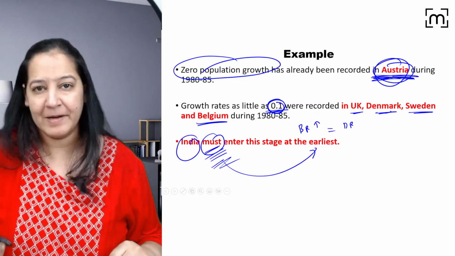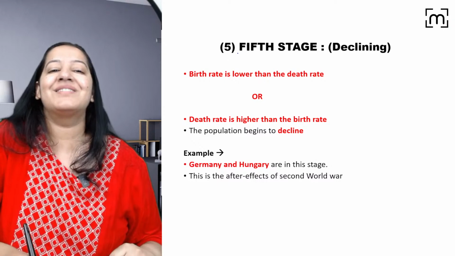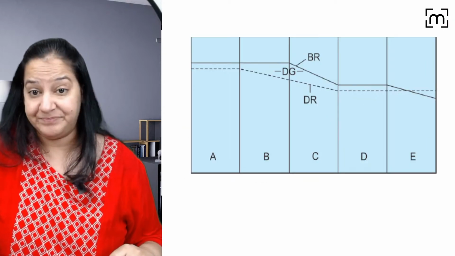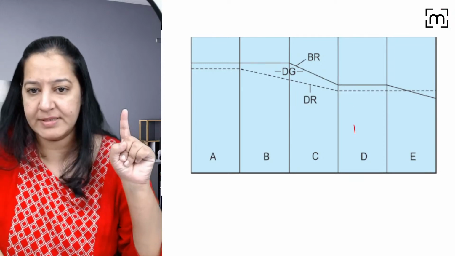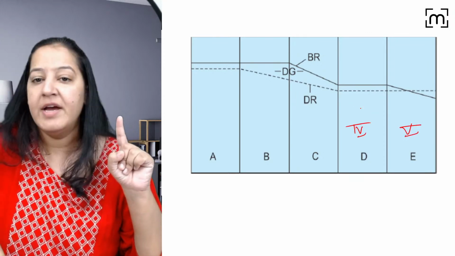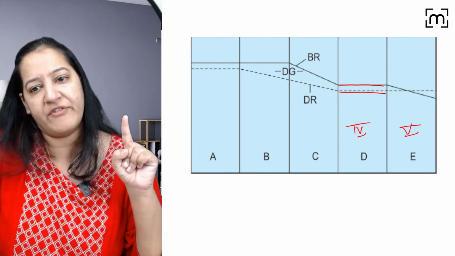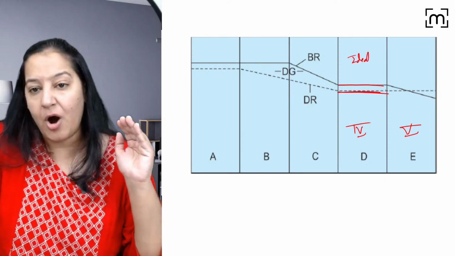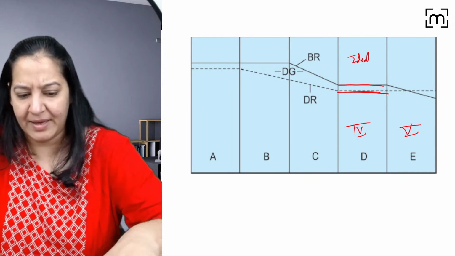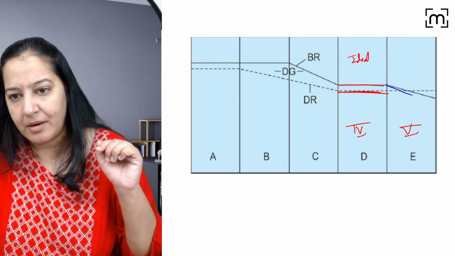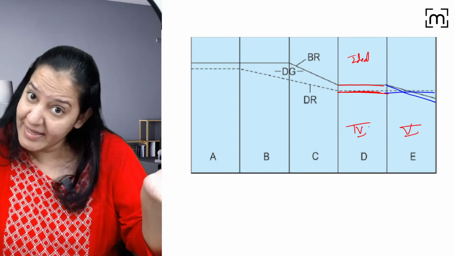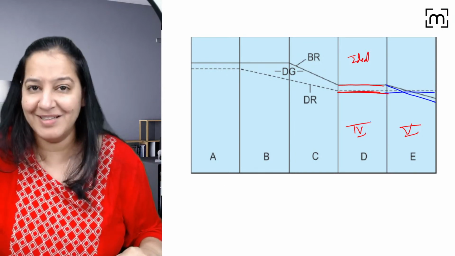Can we go ahead? Learn the examples. The last stage is the declining stage, the 5th stage. What do you mean by that? Now I'm teaching you stage 5. In stage 4, birth rate and death rate were already equal on the lower side, the ideal model, right? Now you tell me, is it possible that birth rate is less than the death rate? Is it possible?